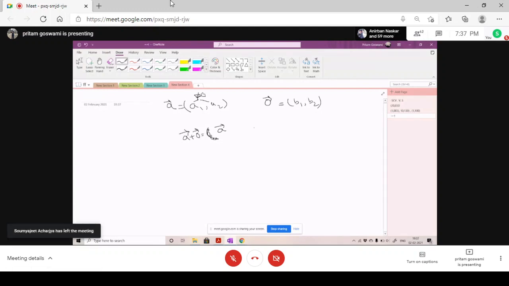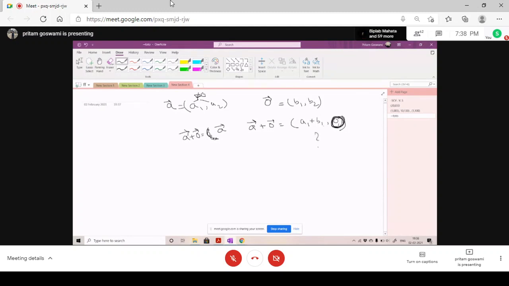Now if you add these two vectors, you will get A1 plus B1 comma 0. But this cannot be the vector A because this one is 0. Right? Okay, sir.